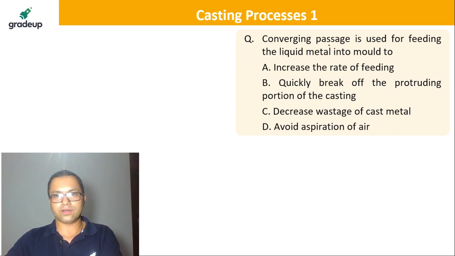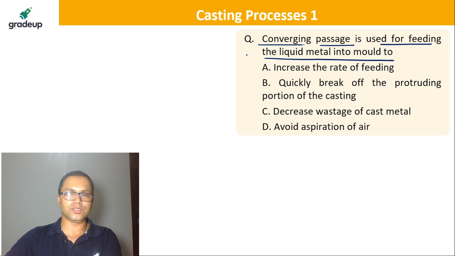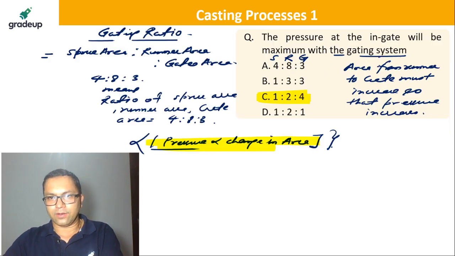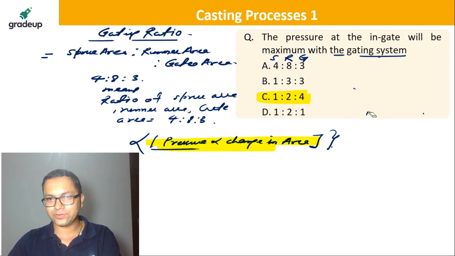Now converging passage is used for feeding the liquid metal into mold. Got it, Srinu? Yes, good. Are you getting this? So here, let's go back. From runner to gate, is it increasing?